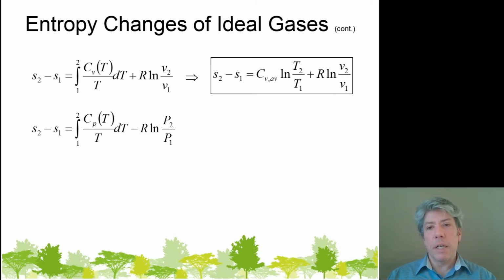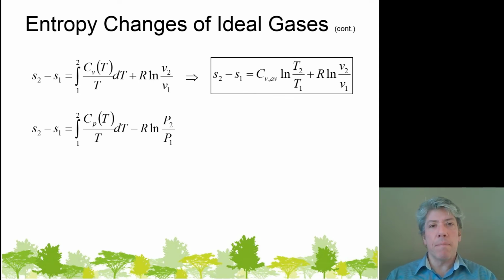Be very careful here. It's pretty natural, obviously, that the specific volumes and therefore their ratio are absolute things, but the temperatures have to be in absolute units as well for the first term on the right-hand side of the equation. You can't put in degrees Celsius or degrees Fahrenheit and get anything out of this equation that means anything. You have to use either Rankine or Kelvin, depending on which system you're working in, obviously. And it turns out it doesn't actually matter which one of those you use. You'll get the same result. But anyway, this form of the equation is a little more convenient.